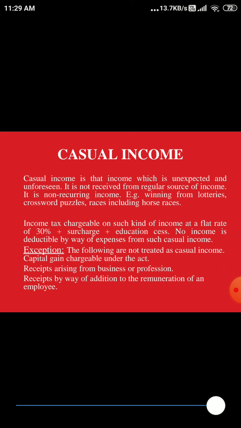If anybody has got a lottery of 5 crore rupees, it doesn't mean all 5 crore rupees he is going to get. Out of 5 crore rupees, maybe some flat rate of 30% tax they will charge. First of all they will take 30% flat tax. Out of that, surcharges depending on the amount, and education cess, maybe 3%, right? Then after removing all those, whatever amount remains is refunded to the owner.